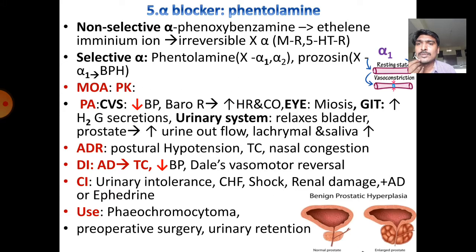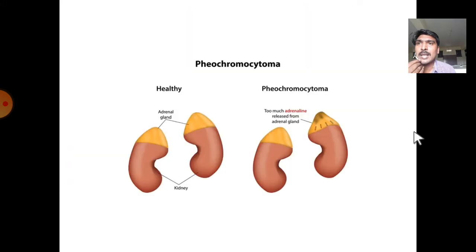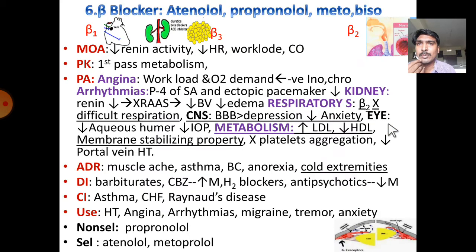But prazosin is useful in the treatment of benign prostatic hyperplasia. So this is the structure of pheochromocytoma, where we observe a tumor of the adrenal gland. It produces excess amounts of adrenaline and noradrenaline. Beta blockers.